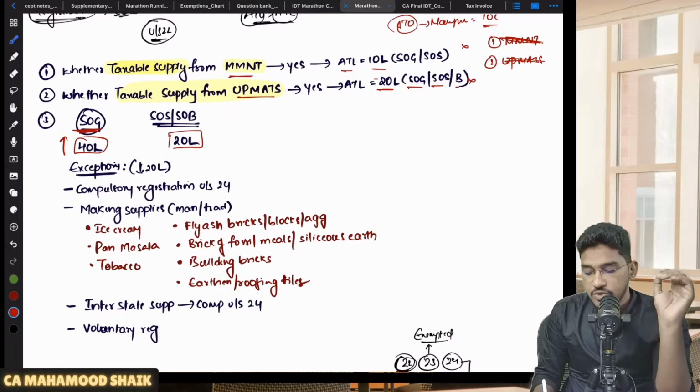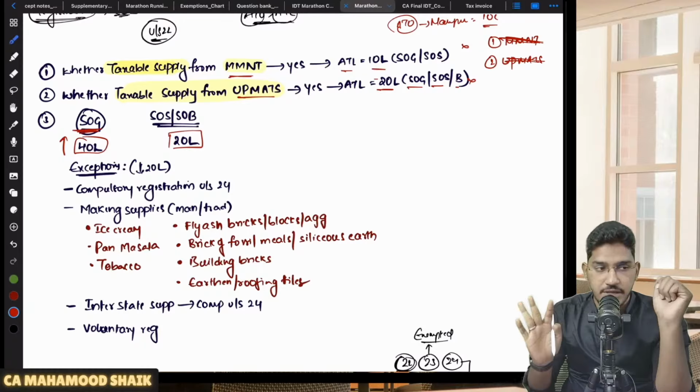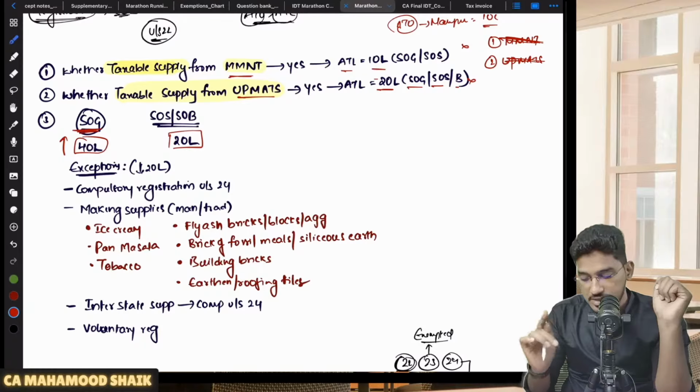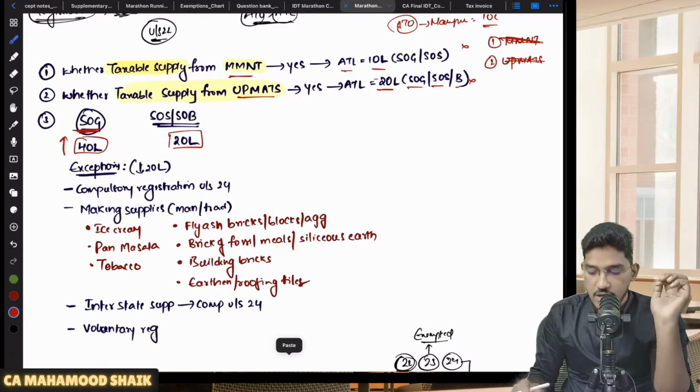So you will be eligible to enjoy the enhanced threshold limit only when you are exclusively engaged in supply of goods. In case you are engaged in supply of services, or if you are engaged in supply of both, then the applicable threshold limit will get reduced to 20 lakh rupees only. And here there are a few more things which we need to understand.